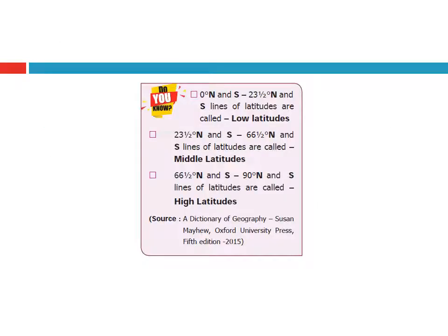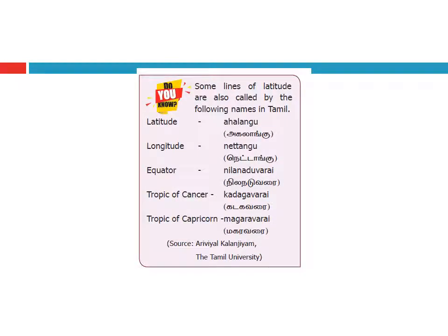Do you know, 0 degree to 23 1/2 degrees north and south lines of latitude are called low latitudes. 23 1/2 degrees to 66 1/2 degrees north and south lines of latitude are called middle latitudes. 66 1/2 degrees to 90 degrees north and south lines of latitude are called high latitudes. What is meant by latitude?